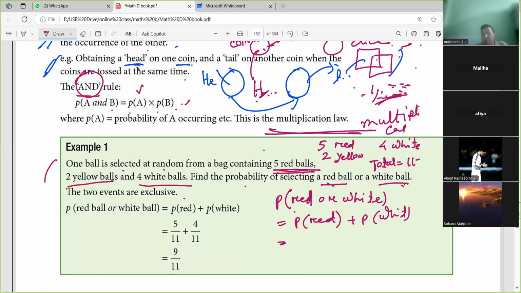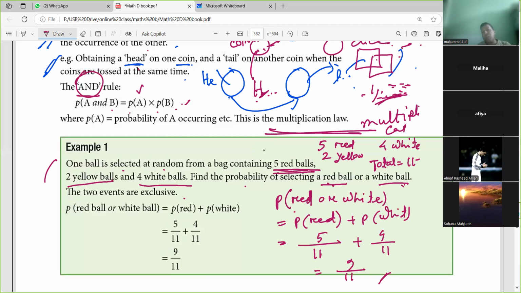So for probability of red, the total balls go below, and the number of red is 5, over 11. The number of white is 4. So after that, it is 9 by 11. Is it clear? So either we will get one red or one white, that probability is 9 by 11.